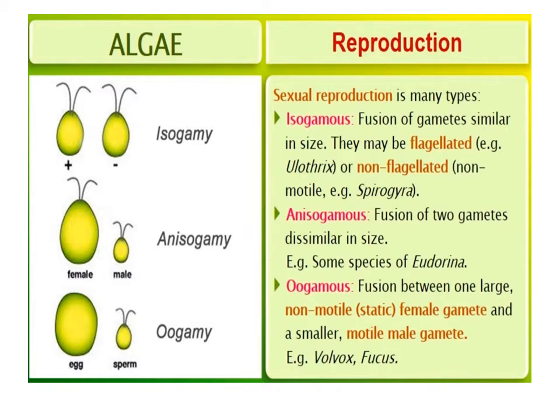There are different types of sexual reproduction. Isogamous, fusion of gametes similar in size. They may be flagellated, as in Ulothrix, or non-flagellated, or non-motile, as in Spirogyra. Anisogamous, fusion of two gametes dissimilar in size, as in some species of Eudorina. Oogamous, fusion between one large non-motile female gamete and a smaller motile male gamete, as in Volvox and Fucus.